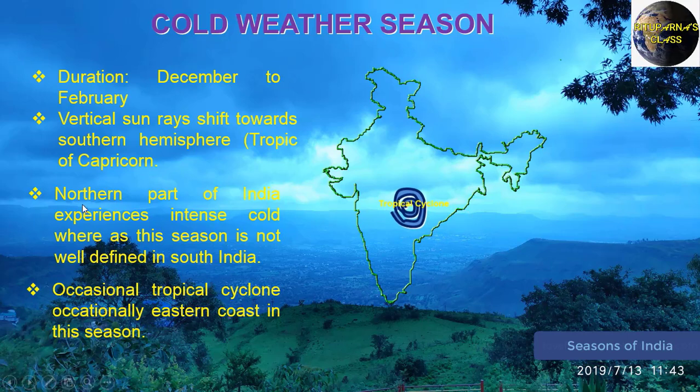And again you have to remember one thing, as the southern portion of India will get almost direct sunlight, the northern portion of India will get the slanting rays from the sun. That's why northern India experiences intense cold, whereas this season is not well defined in southern India. That means the southern portion of India will not get the proper winter season. Why? Because of the moderating influence of the sea, right?